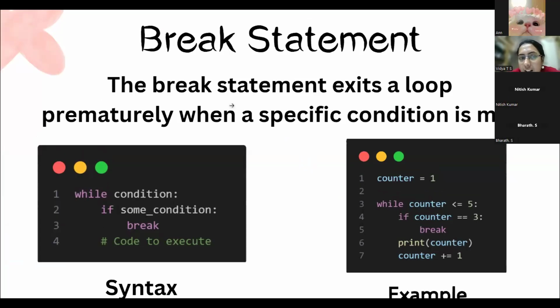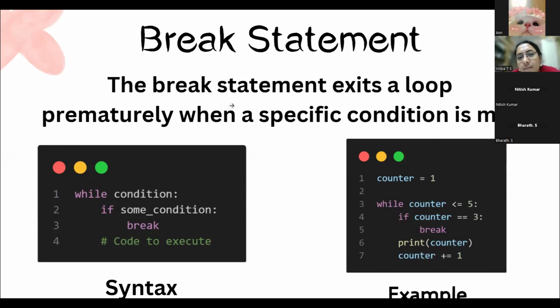A break statement exits a loop. When a number is coming order wise, in the middle there is a break, so the number will be skipped. Okay. That particular number will not be printed, it will get skipped. Am I correct? Yes, that is what you are going to say. Next one.